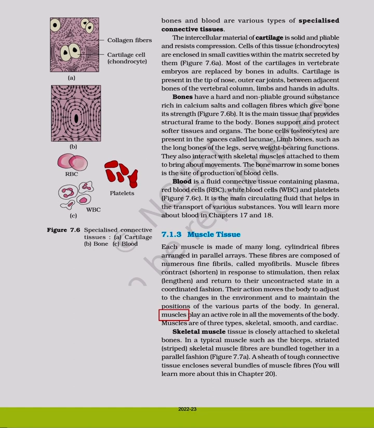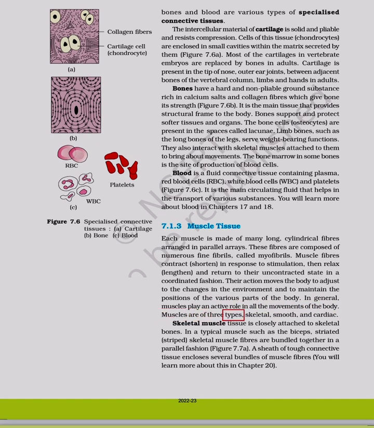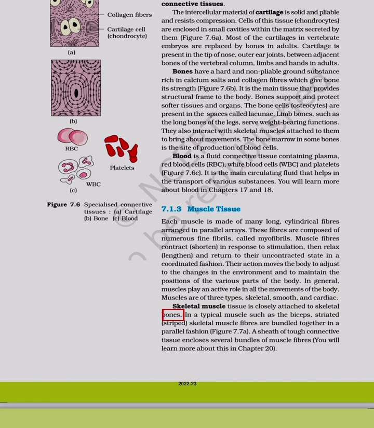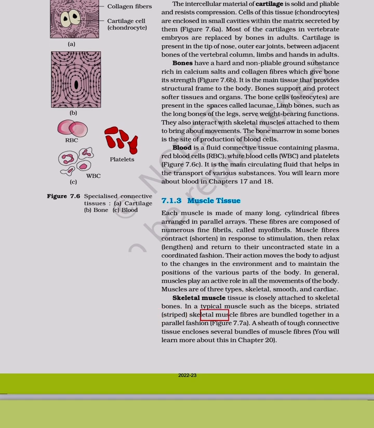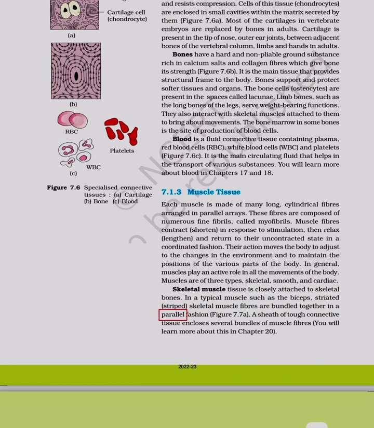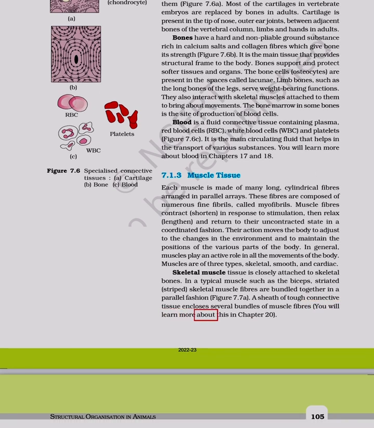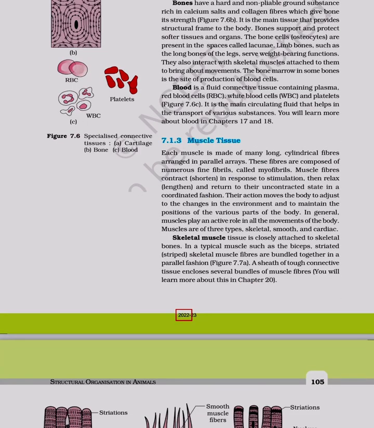In general, muscles play an active role in all the movements of the body. Muscles are of three types: skeletal, smooth, and cardiac. Skeletal muscle tissue is closely attached to skeletal bones. In a typical muscle such as the biceps, striated, striped, skeletal muscle fibers are bundled together in a parallel fashion. Figure 7.7. A sheath of tough connective tissue encloses several bundles of muscle fibers. You will learn more about this in Chapter 20.